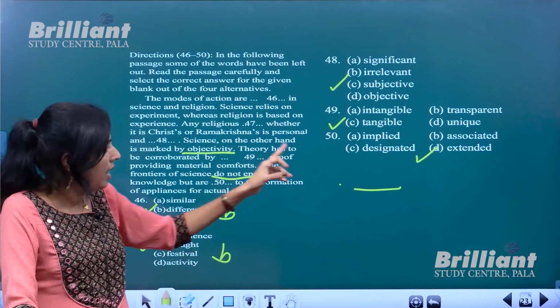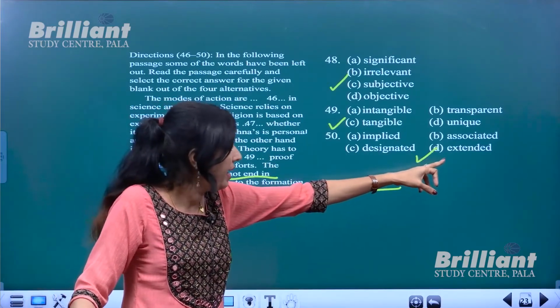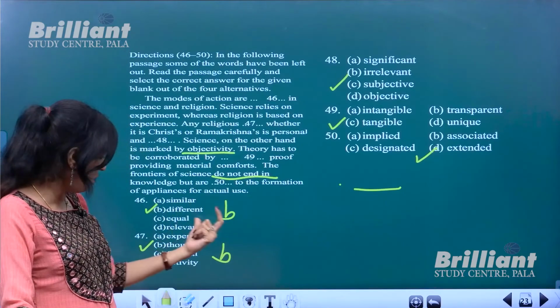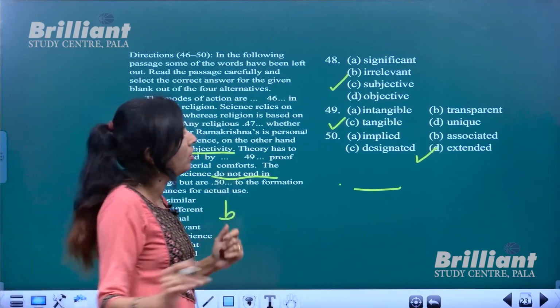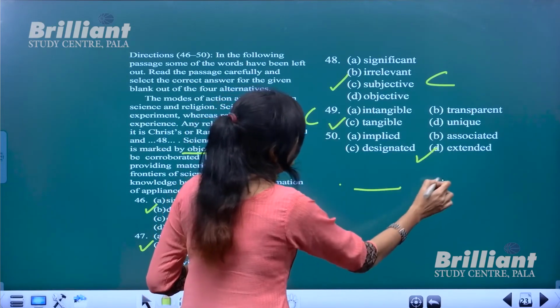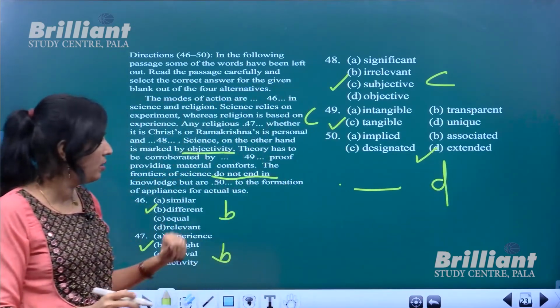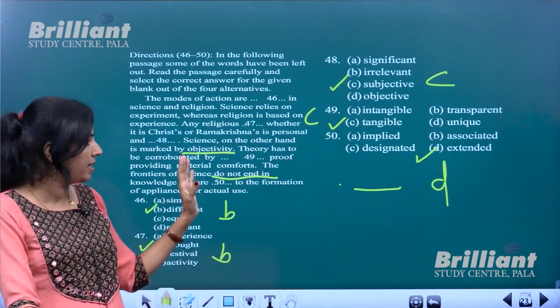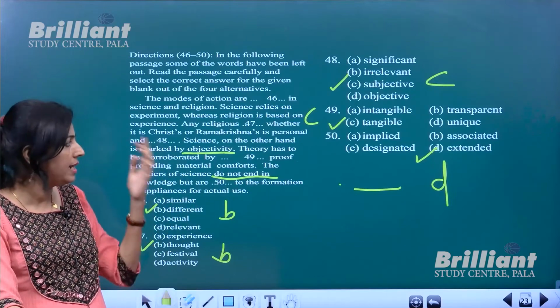Okay, so the last option is extended. All right, so option number 46 B option, 47 B, 48 C, 49 also C, and 50 D. All right, so now if you insert these words, you will get a logically connected passage or sensible passage.